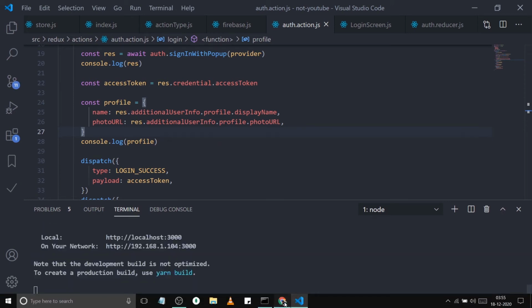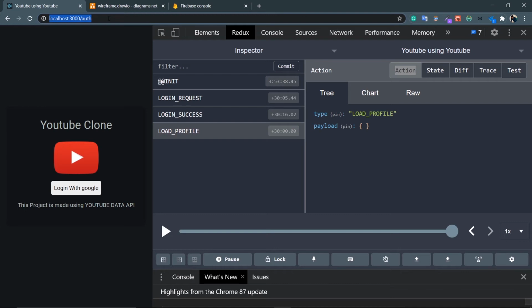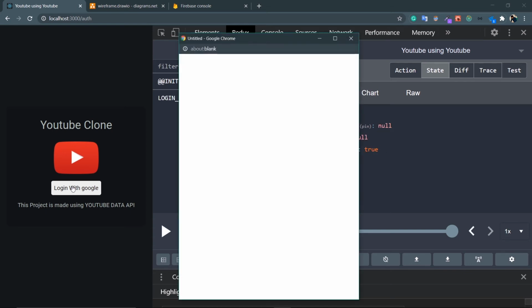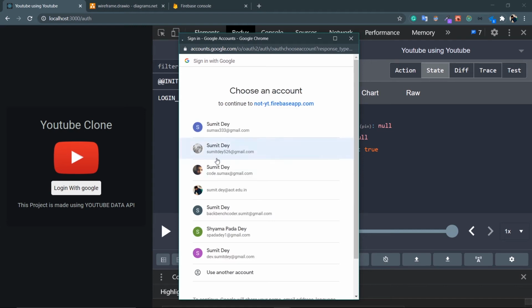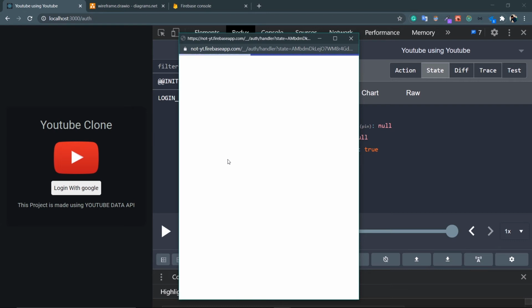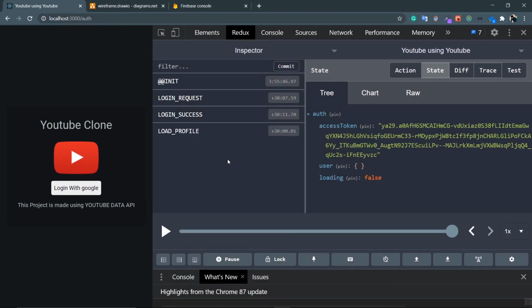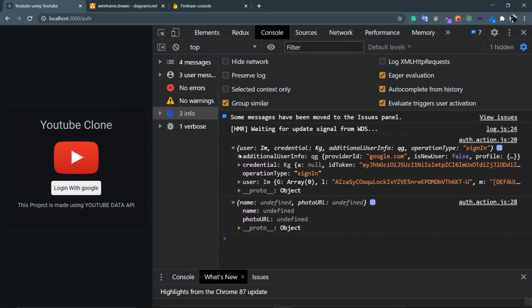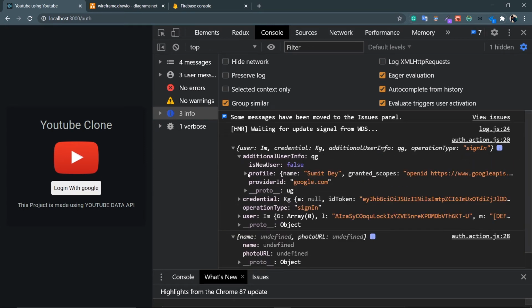So let's log in again, refresh this. My state is empty, like access token null, user null, loading is false. Click on this login with Google, click on an account. Look at this, my login request is fired, login success, load profile. Again my user is null. This is because name is undefined, photo URL is undefined. But why? Inside this user, inside this additional user info, I have the profile object.